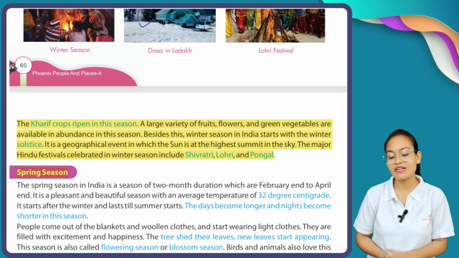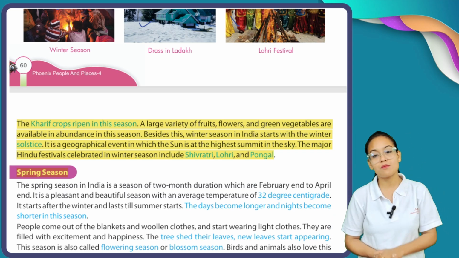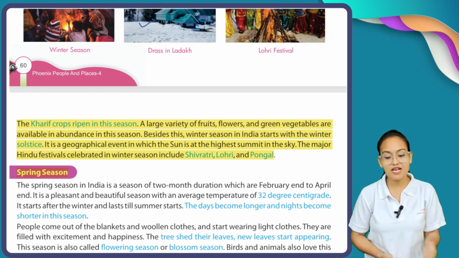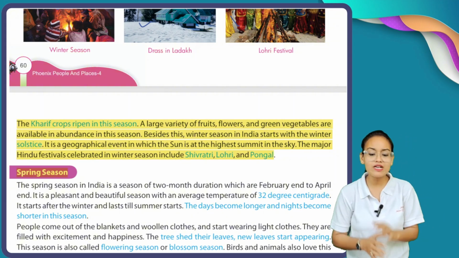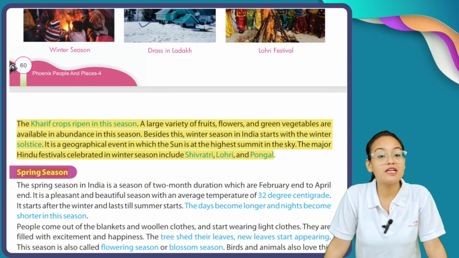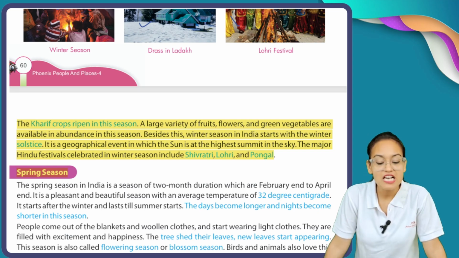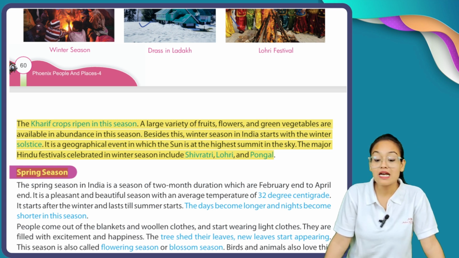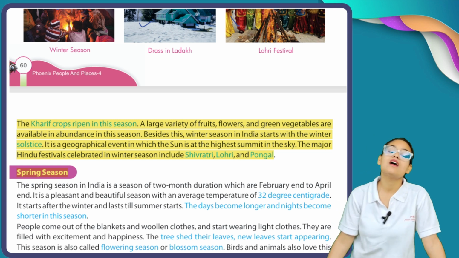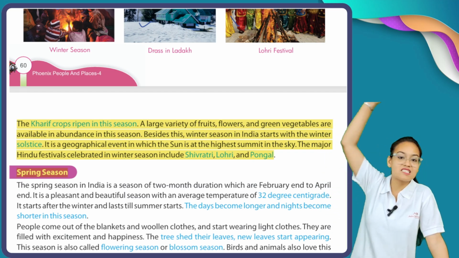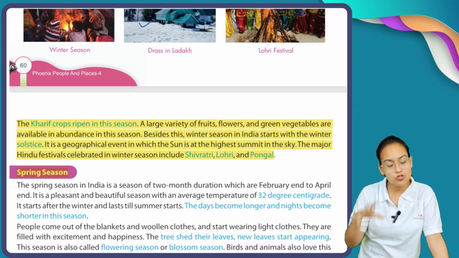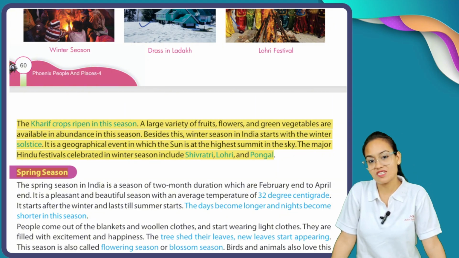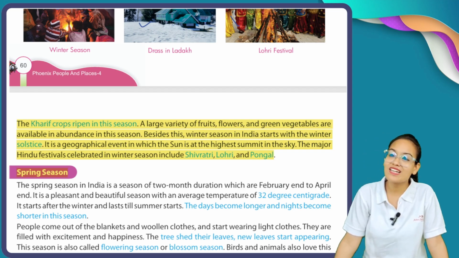It is a geographical event in which the sun is at the highest summit in the sky. The major Hindu festivals celebrated in winter season include Shivratri, Lohri and Pongal. Now, what is the meaning of winter solstice? It is a geographical event. In winter solstice, the sun comes at the highest summit in the sky. And during winter season, the majority of main Hindu festivals are celebrated, like Shivratri, Lohri and Pongal.